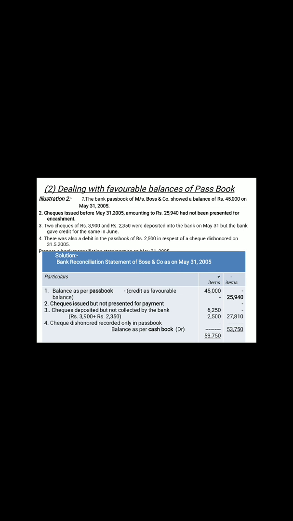Now in this manner you have to prepare everything. In simple layman's terms, I'm telling you how to do it. First put the credit balance into the plus side as per the passbook. Then if the cash book is increasing, increase the 45,000 and put the data on the same side. Or if it is reducing, that means put the data to the credit side. So I think this is the way you may use for the favorable balance.